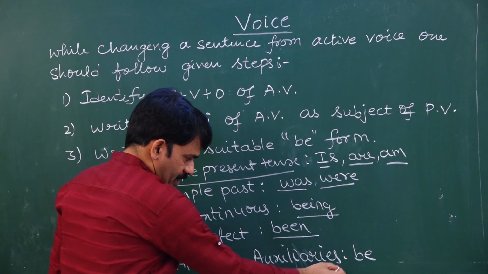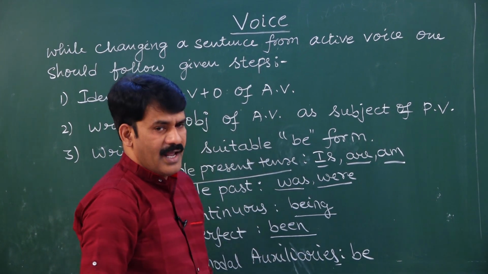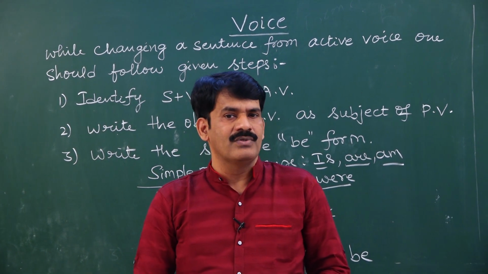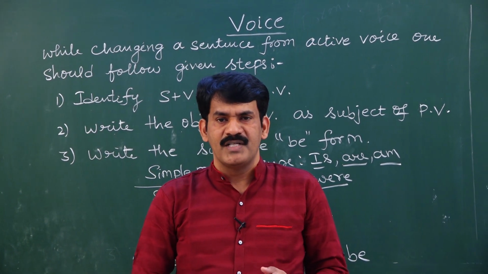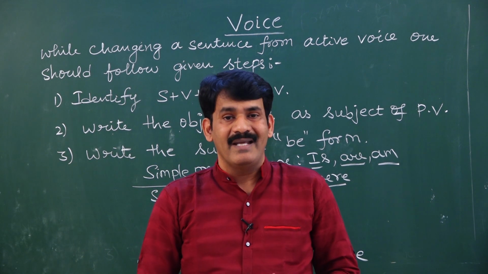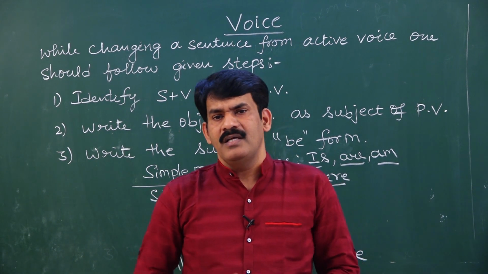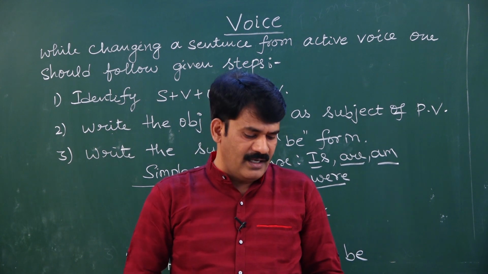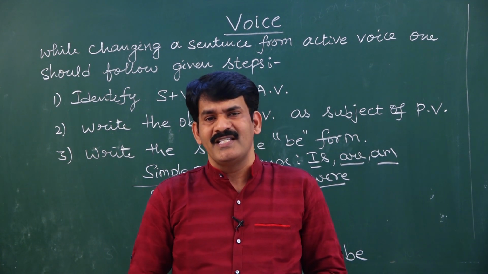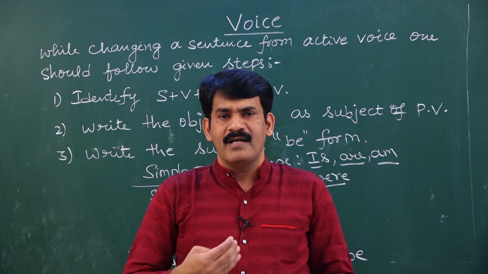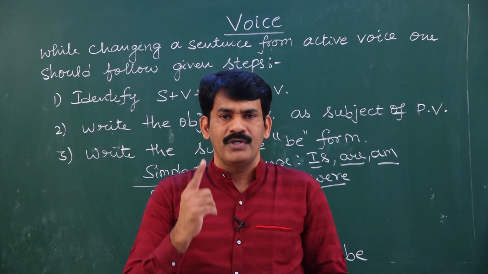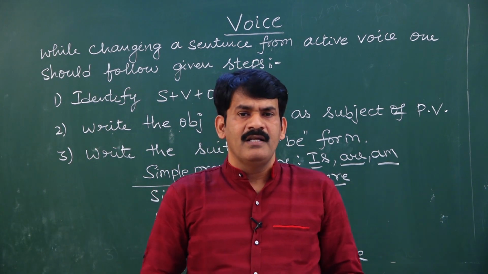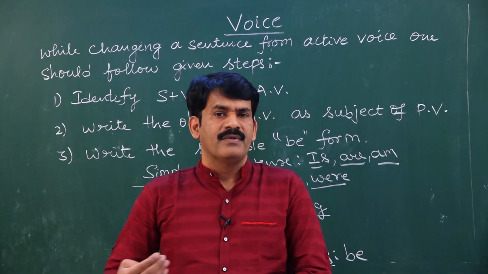All modal auxiliaries like will, would, shall, should, can, could, may, might, must, ought, need, dare, used to. These are the modal auxiliaries. Whenever the modal auxiliary is used in active voice, while converting it into passive voice, you have to use the be form be without fail. Let us see the other two changes, how they take place.